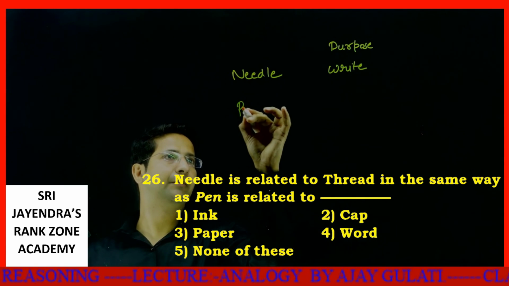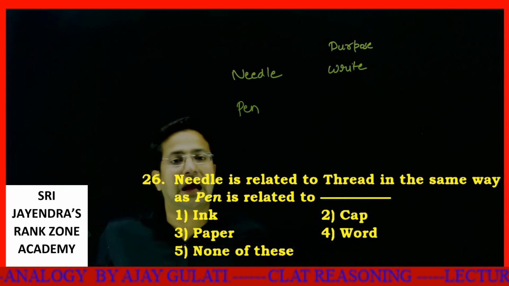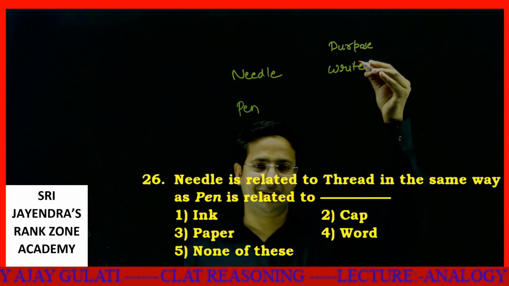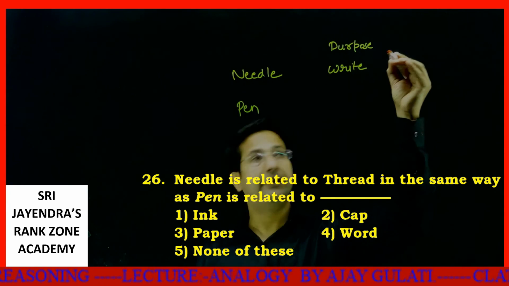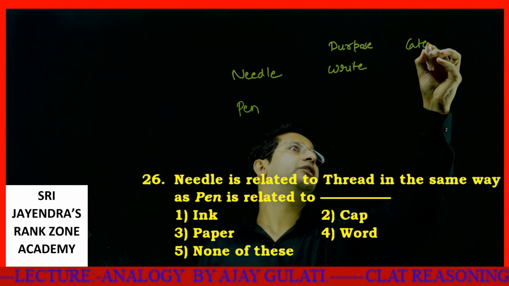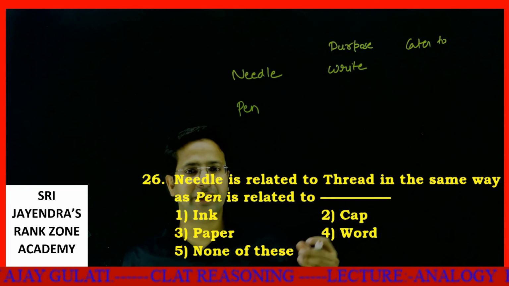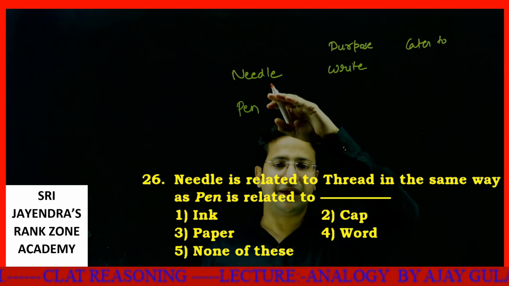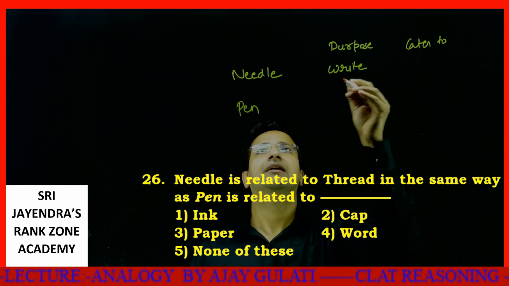We have a pen, and this is the purpose, right? And what does a needle cater to? Cater to means the thing a needle helps with. A needle is used for stitching.